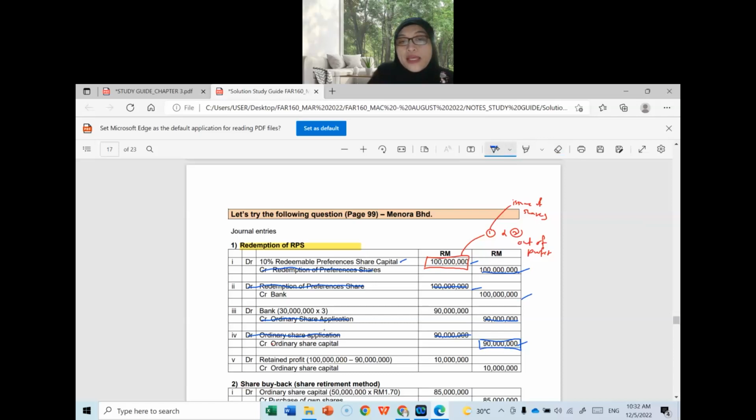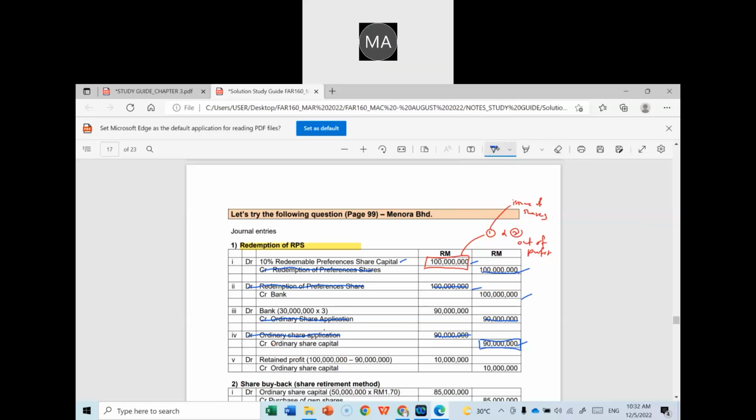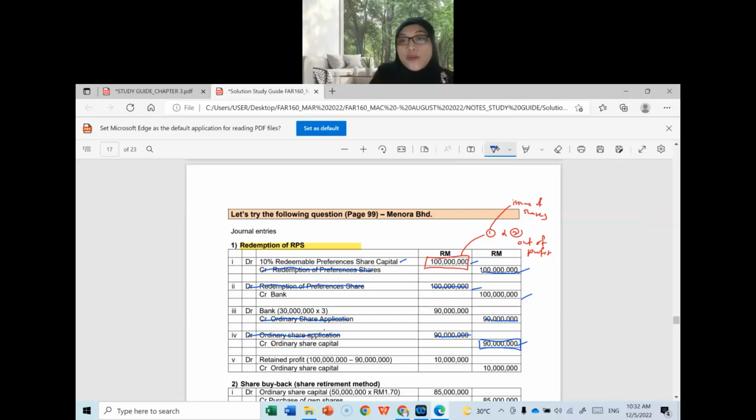Yes, we use the second method. That is, we are going to take the balance from the retained profit account. Therefore, you will debit the retained profit. You find the difference between the amount that you redeem and the amount that you have replaced using the issuance of shares. So the balance is the amount to be taken from the retained profit, 10 million, and transferred to the ordinary share capital at 10 million.